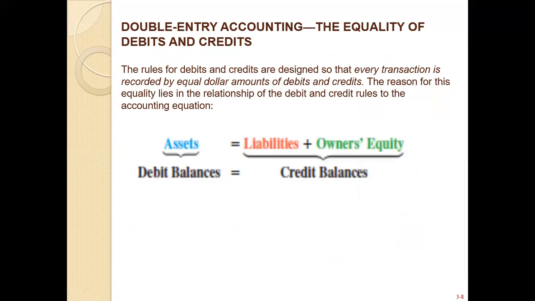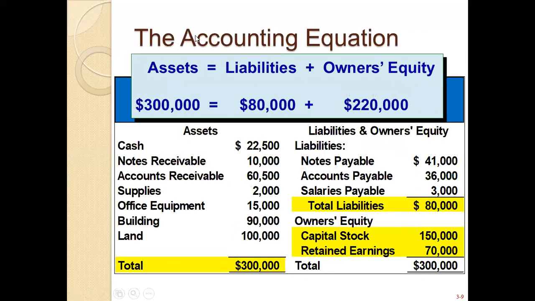Okay, class. In your accounting equation and your balance sheet, the one we discussed last week, our assets are resources like cash, your note receivable, your account receivable, your supplies, office equipment, building and land. Now we know the definition of asset: these are economic resources, and a company acquires these resources to gain future benefit.